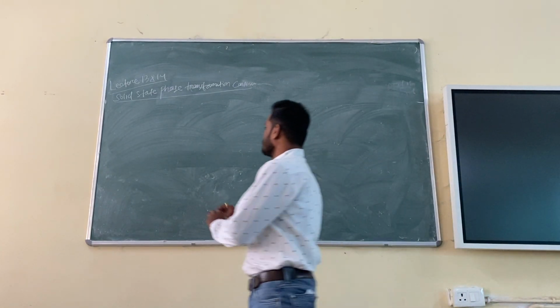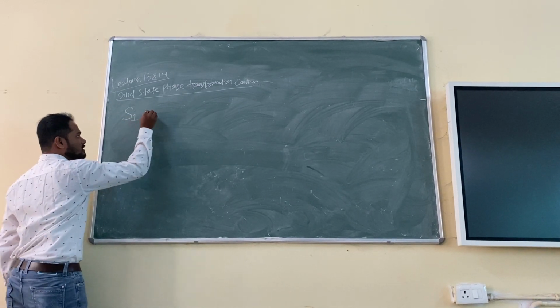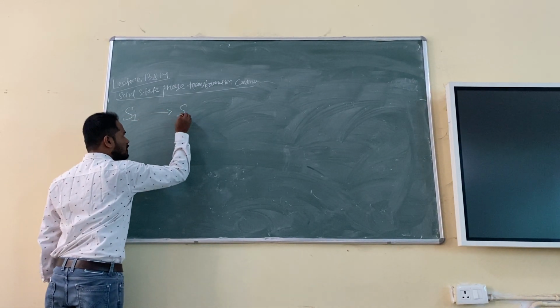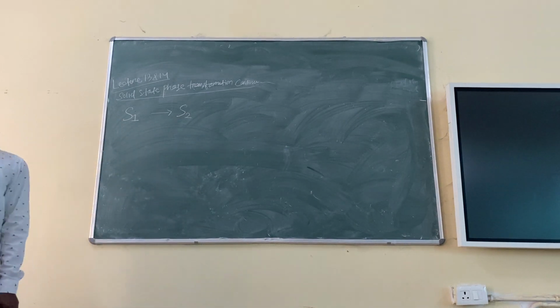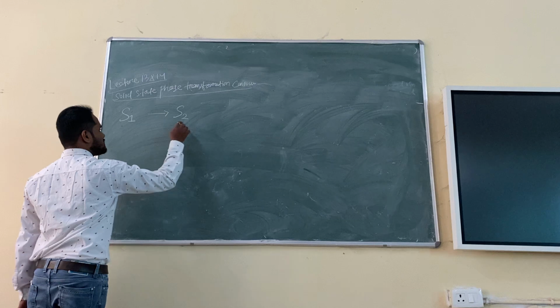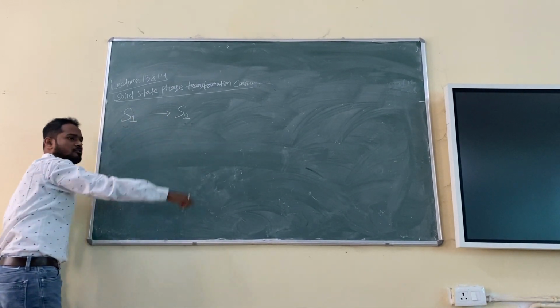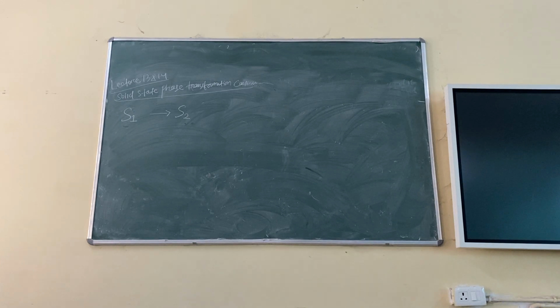So I can say like this: solid 1 will become solid 2 simply. But the structure over here will be different from the structure over here. That's all, basically.